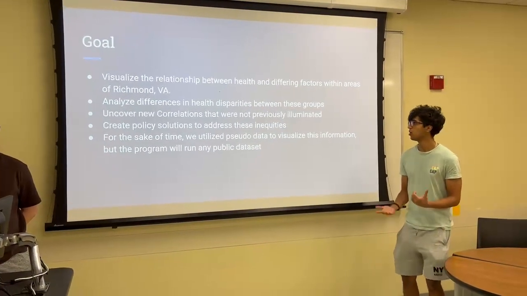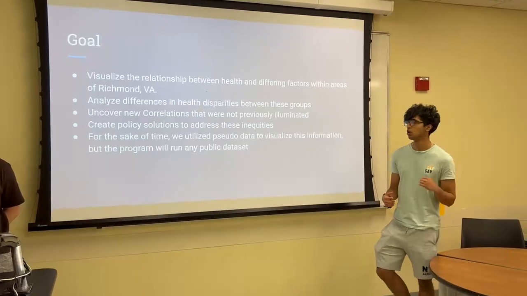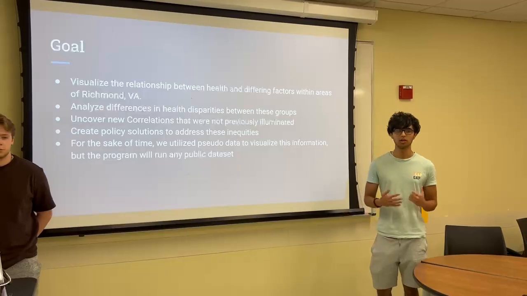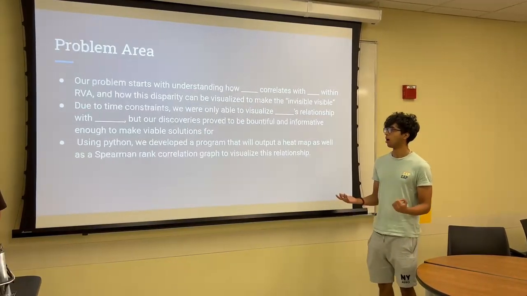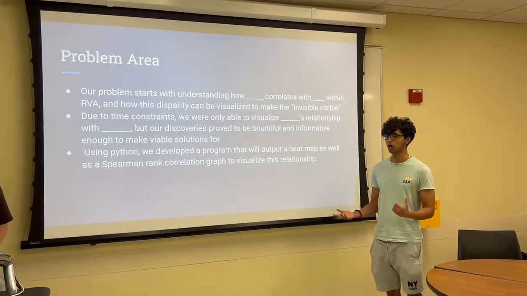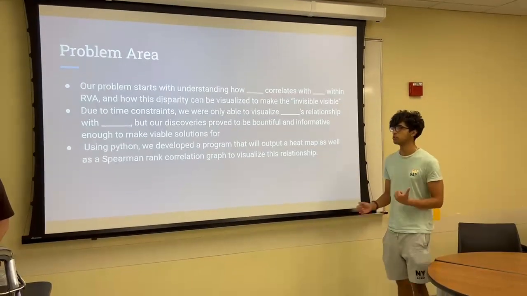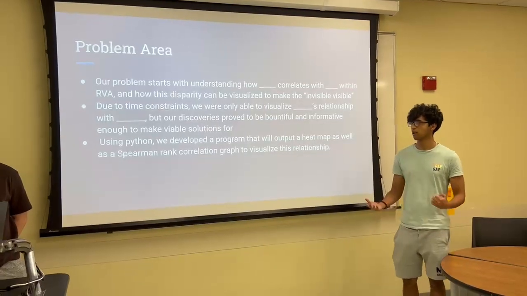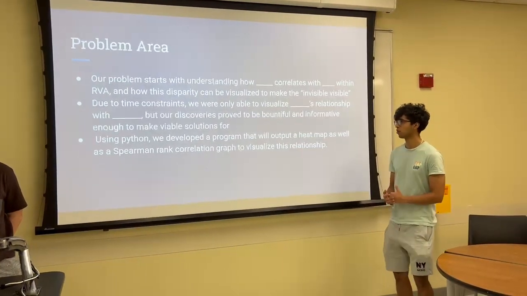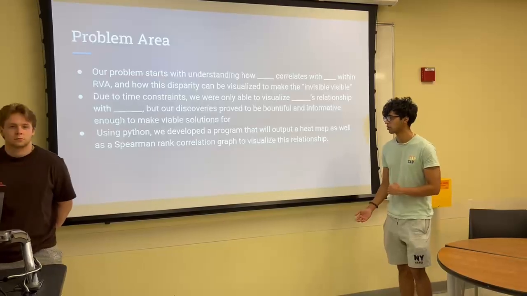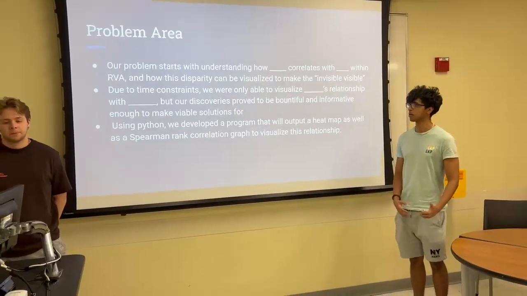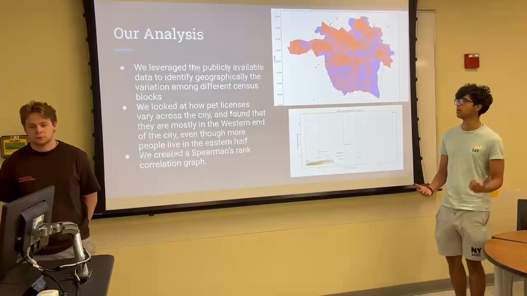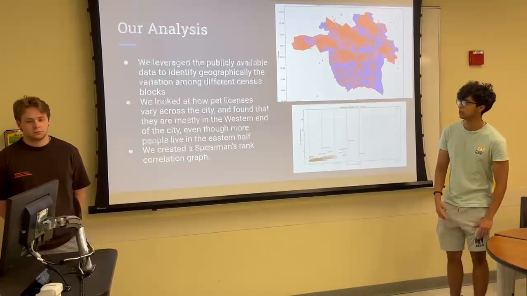For the sake of time, we used some pseudo data and we weren't able to analyze all the factors we wanted to, but our analysis and our method should still work. Our problem starts with understanding how there are different correlations between health and other social determinants, and we're trying to visualize that. We developed a program that will output a heat map and a Spearman rank correlation to visualize the relationship between these factors.